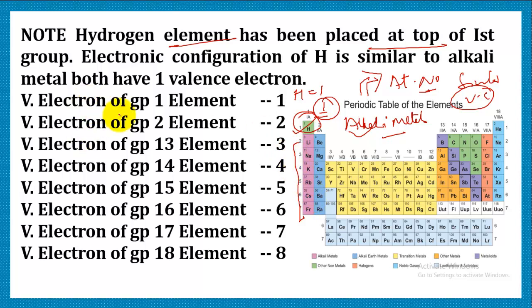So the valence electron for group 1 elements is 1. Valence electron for group 2 will be 2. Valence electron for group 13 is going to be 3. For 14 it is going to be 4, for 15 it is going to be 5. For 16 the valence electron is 6. For 17 it's 7, and for 18 the valence electron is 8.